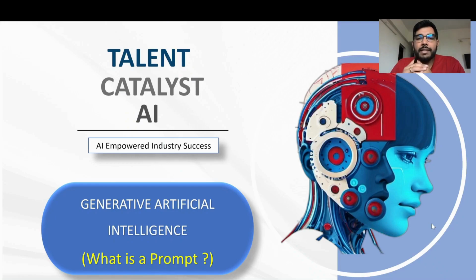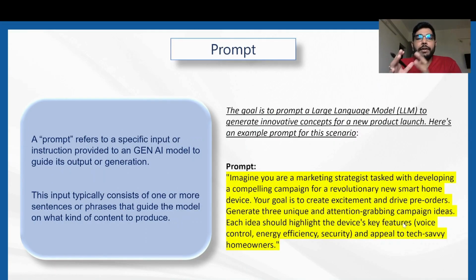So, the topic of today's discussion is what is a prompt in generative AI. We'll be introducing prompt, we'll be defining it, and then we'll be moving on to the three major components of a prompt, right? So, let's try to introduce what a prompt is. A prompt refers to a specific input or instruction provided to the Gen AI model or the large language model to guide its output or generation.